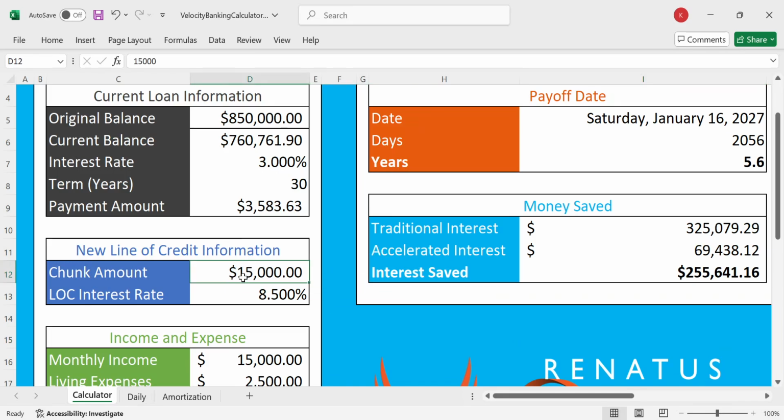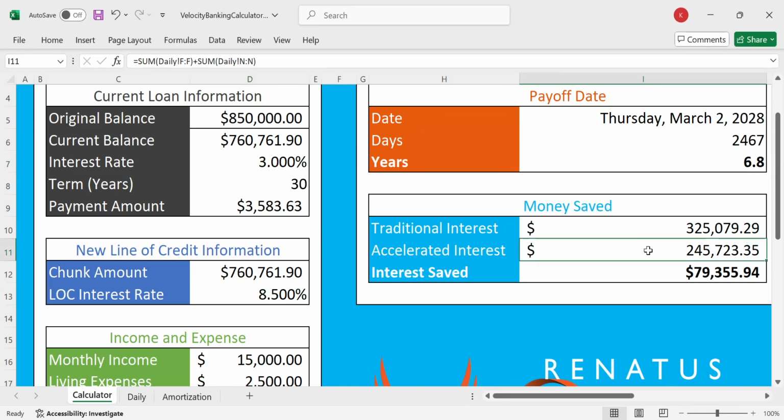So you may hear on the internet that, hey, you should always replace your low interest rate mortgage with a higher interest rate line of credit. So let's say I actually replaced it, 761.9. Okay, 6.8 years and $245,000 of interest.